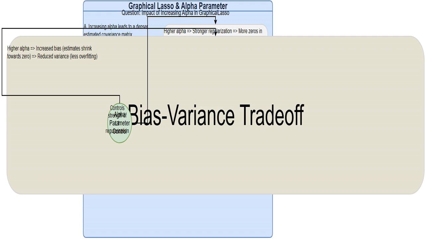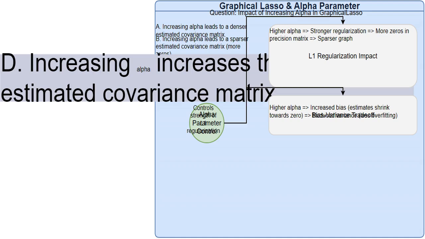Imagine it like tightening a net. It gets more accurate in its general shape, but smaller details may be lost. See, this is directly related to the L1 regularization. As alpha increases, the penalty on non-zero elements gets stronger. This makes more and more of the elements in the precision matrix become zero. The resulting precision matrix, and thus the covariance matrix, becomes sparser.